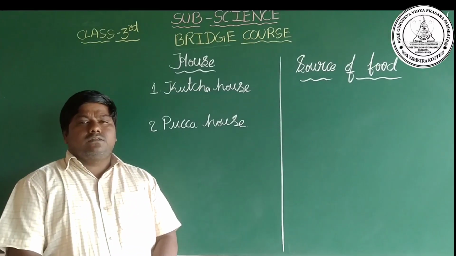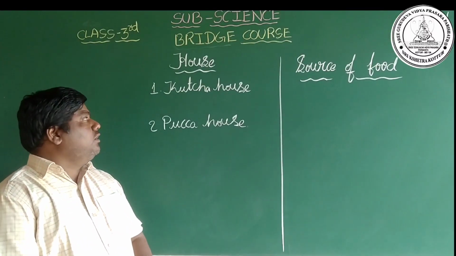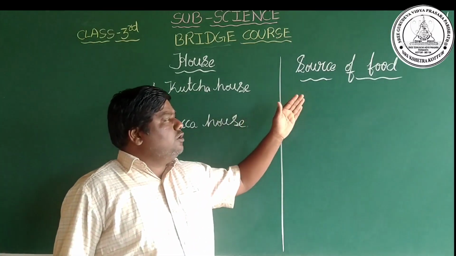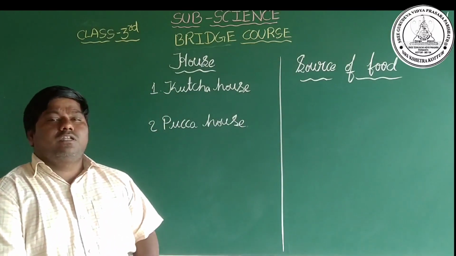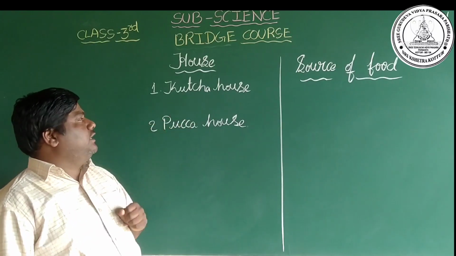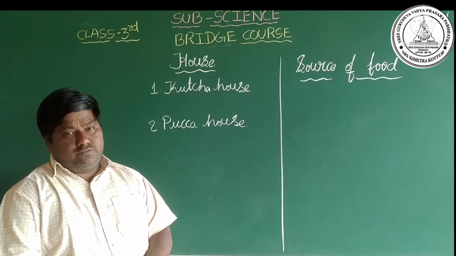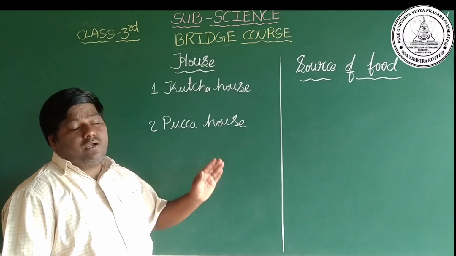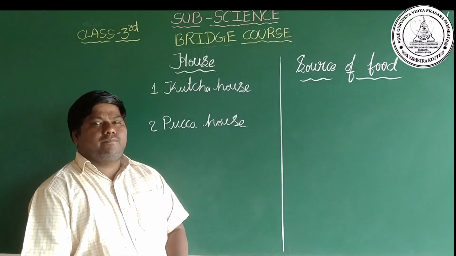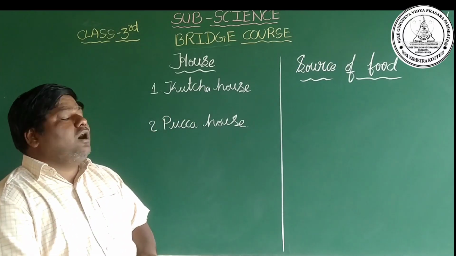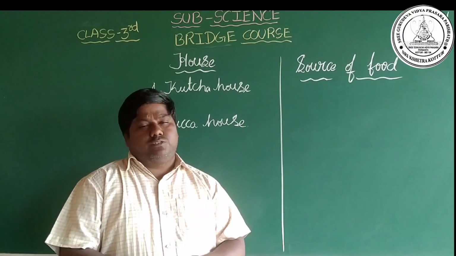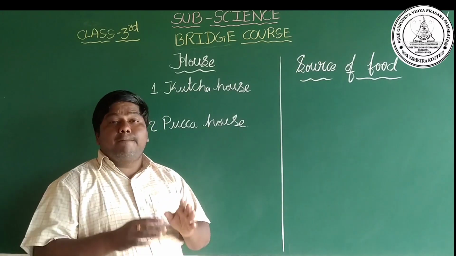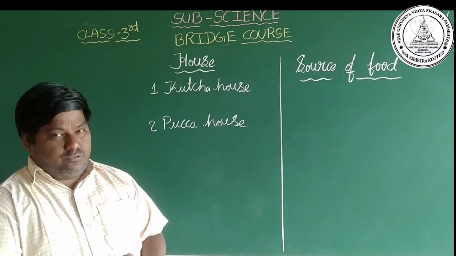Dear children, now we are going to learn about house and source of food. You have learned already in second standard the types of houses, which are kacha house and pakka house. Here, kacha house is also called temporary house. Pakka house is also called permanent house.